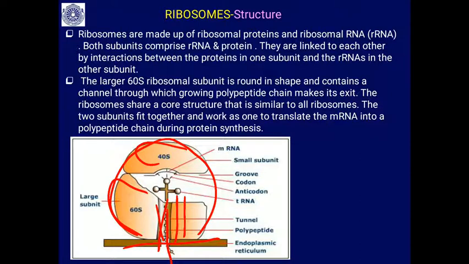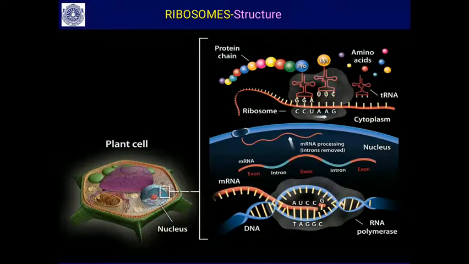The two subunits, 40S and 60S, fit together and work as one unit, which accommodates all these molecules such as the tRNA carrying amino acids and the mRNA molecule. That is why it is the working bench of protein synthesis. This is how it looks in a eukaryotic plant cell.